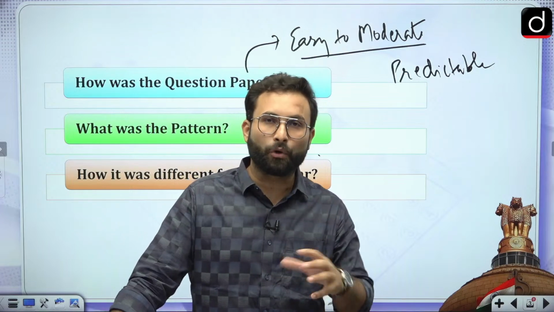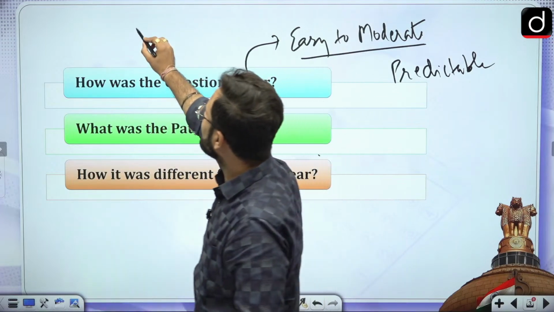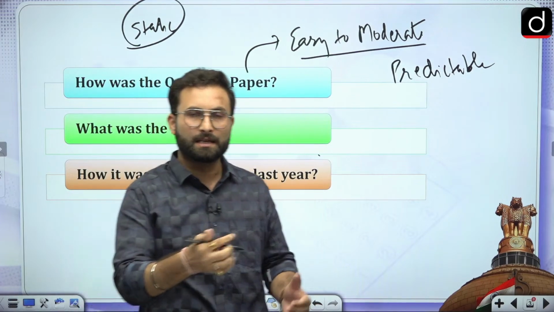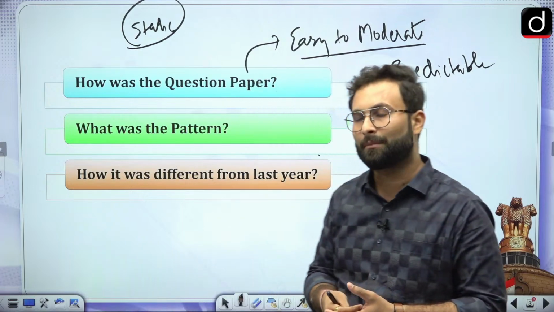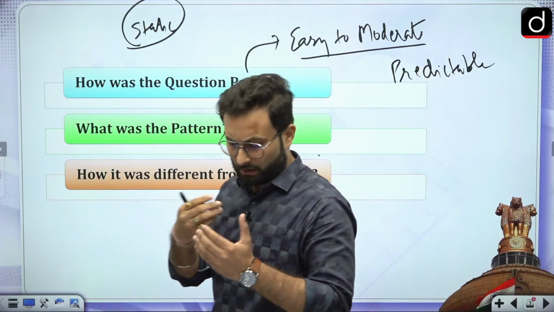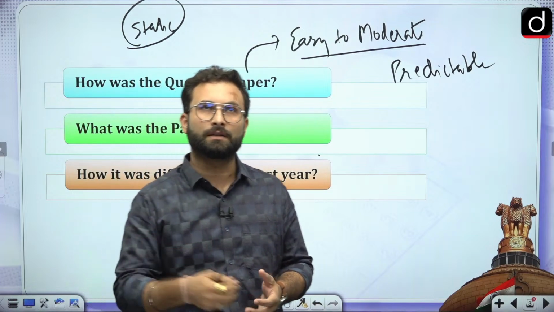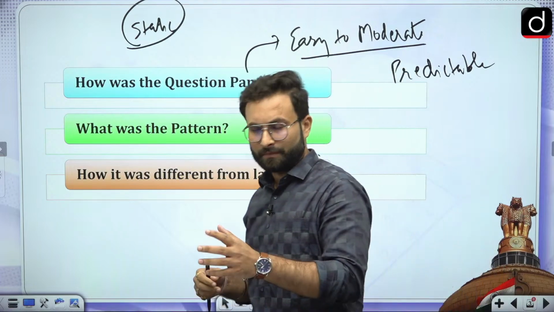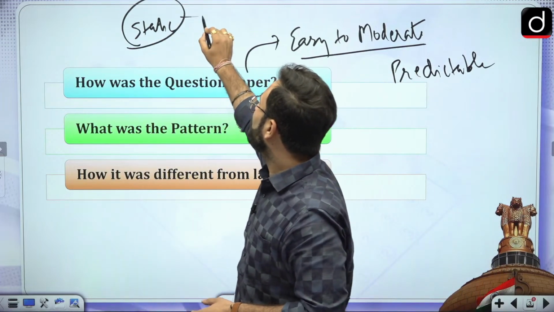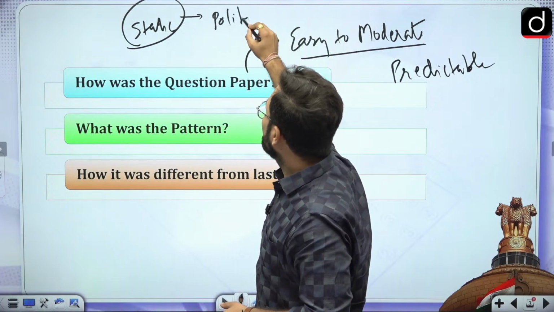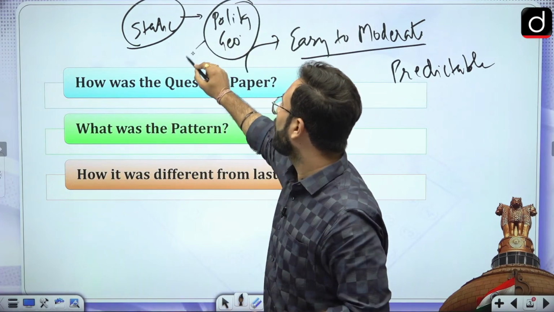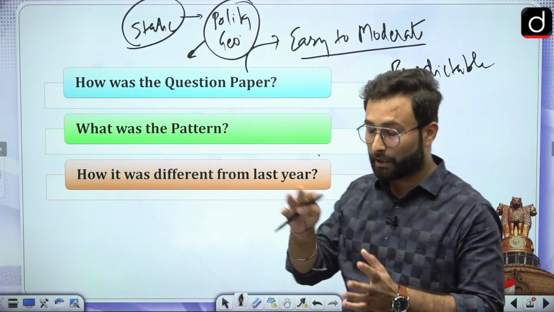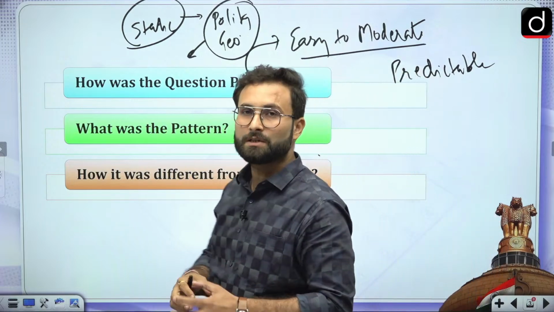When we are talking about the focus of the question paper, this time the static portion was prominent. Among the static areas, they asked limited questions from history this time. From modern Indian history, nearly 1 or 2 questions were asked. Other than that, more weightage was given to ancient history. When we talk about other areas like polity and geography, the questions were dominant from these areas. Nearly 17 to 18 questions were asked from polity, and 17 to 18 from geography as well. So these were the dominant areas.